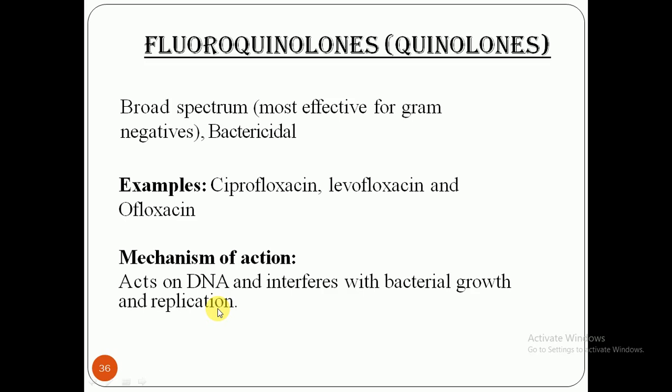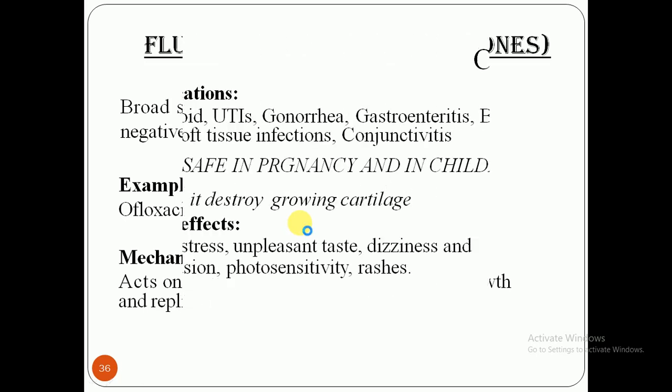They can also directly act on that particular pathogen and inhibit the DNA replication. That's why there is a competition between microorganism and antibiotics.